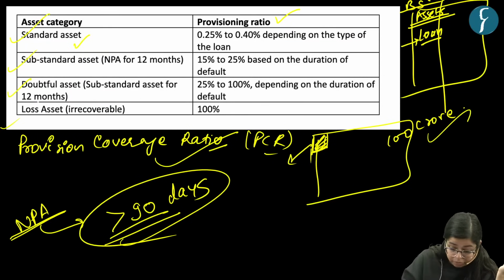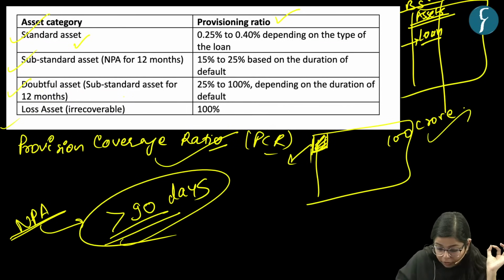And similarly, there is another criterion which is doubtful asset. Now what is a doubtful asset? Any asset which is classified as a substandard asset for more than 12 months, right? Then it becomes a doubtful asset. Now for it, the PCR requirement is 25 to 100%, right?